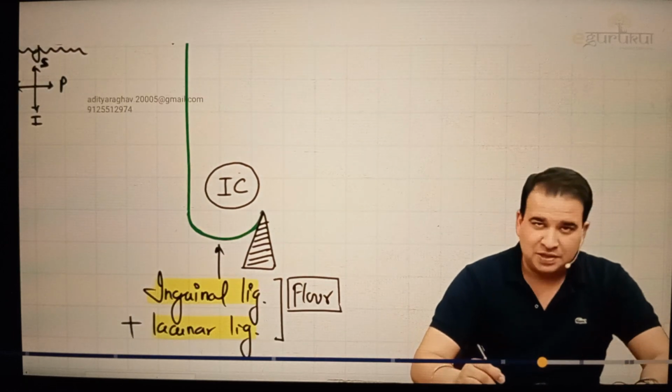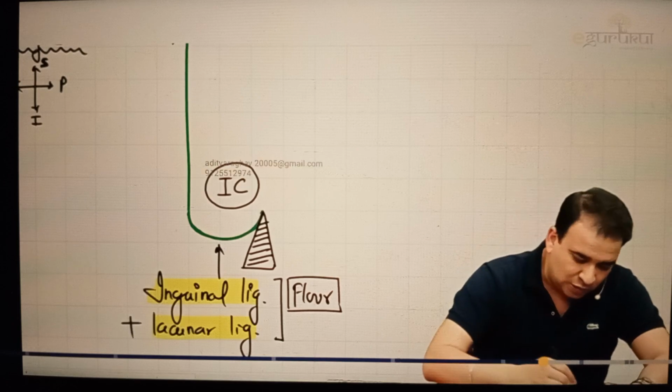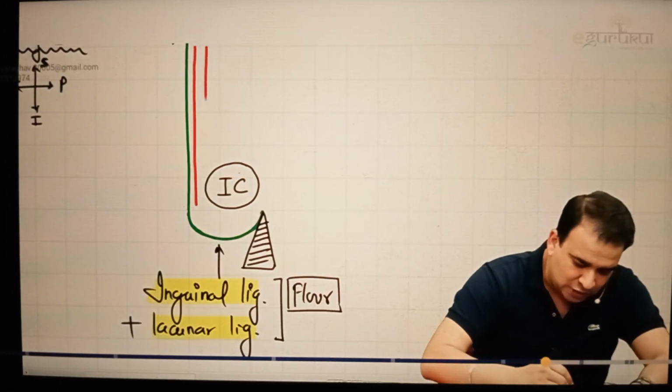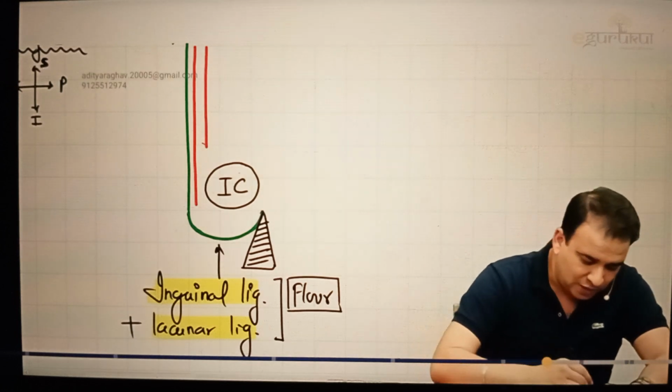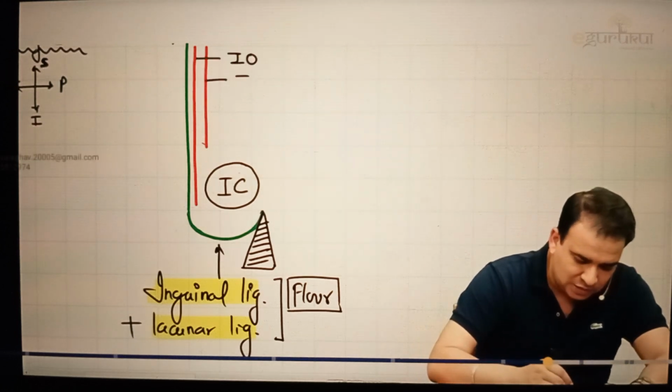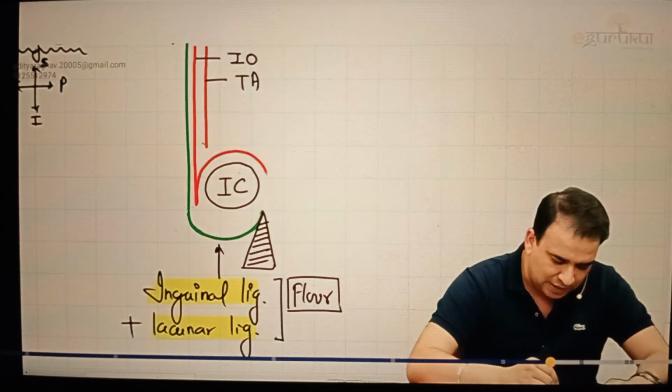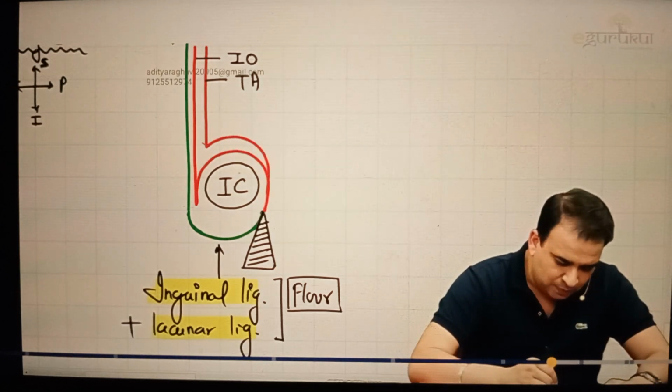Okay, let me again remind you something we discussed. We said anterior wall is also by what? Anterior wall is also by the internal oblique muscle. There we go. This is anterior wall by internal oblique muscle. But it is not by transverse abdominis, so I'm not stretching it in front. This is internal oblique muscle. This is transverse abdominis. This internal oblique and transverse abdominis, what you see, they will arch above the inguinal canal. That's what we said. And will go posteriorly. And they both join with each other.